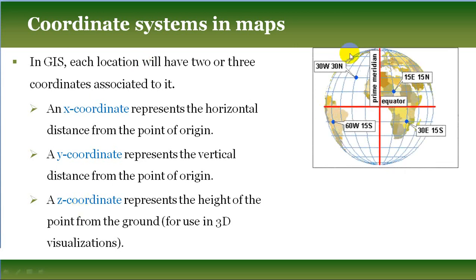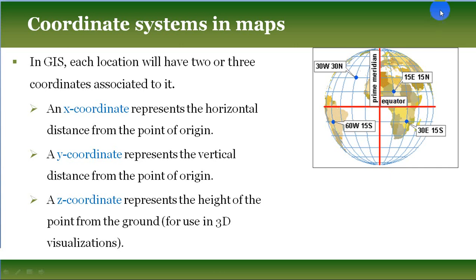As I told you in the last slide, the system of imaginary intersecting lines. You can see the parallel lines, horizontal lines, and those are the vertical lines, and those horizontal and vertical lines cross each other and create a graticule or grid, and based on those longitude and latitude lines, we represent every location on the Earth's surface, their accurate